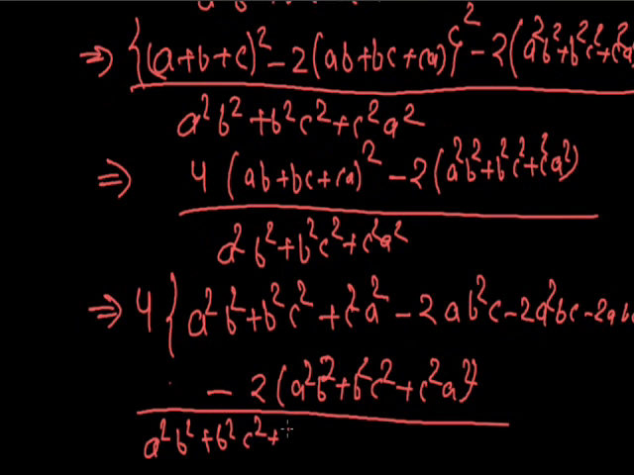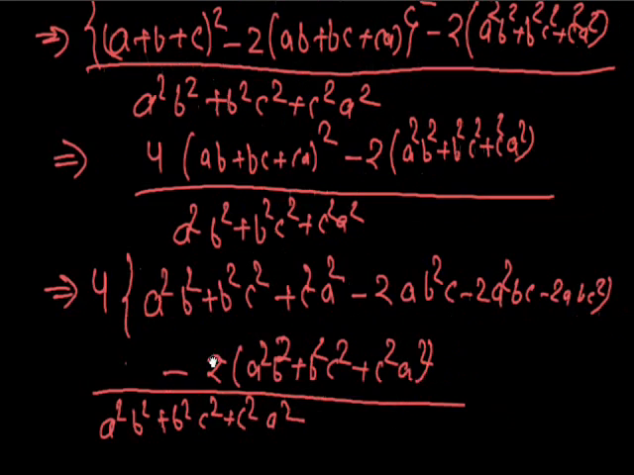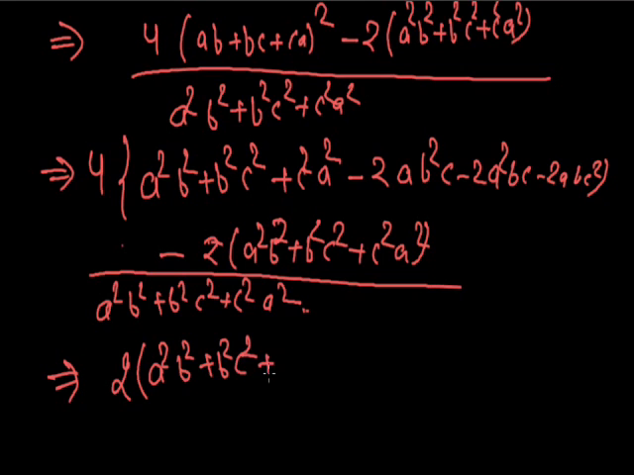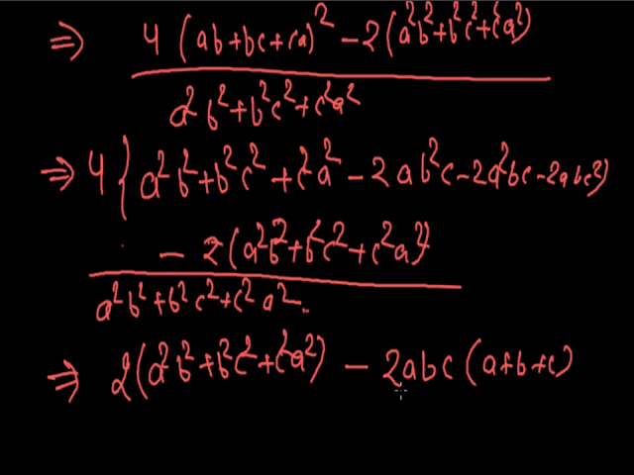Finally the value would be given as 2 times a square b square plus b square c square plus c square a square minus 2abc times a plus b plus c, whole upon a square b square plus b square c square plus c square a square. Now as a plus b plus c is equal to 0, so the value of the given expression is equal to 2, and that is our answer.